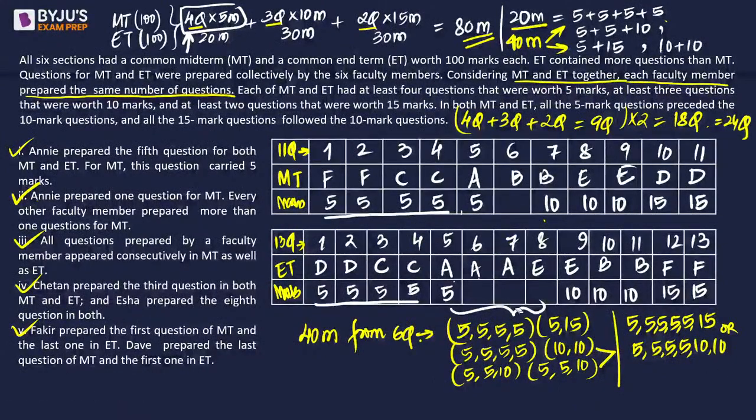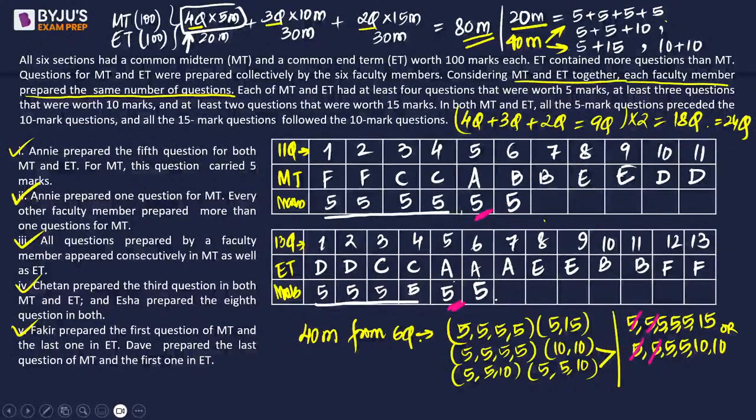ठीक है? So I am erasing whatever we filled, end से check करने के लिए. So we very much can see कि ये 5 extra है, this 5 is extra. So 2 5s तो use हो जाएंगे. Right? And we are supposed to fill 2 more 5s at least for sure. So एक 5 इधर और एक 5 इधर आएगा ही. Why will 5 come there only? Why not later? Because the marks are in increasing order of the question paper. 5 के बाद 10 आएगा और 10 के बाद फिर 5 नहीं आ सकता. So that tells us that next two 5s are also definitely done.